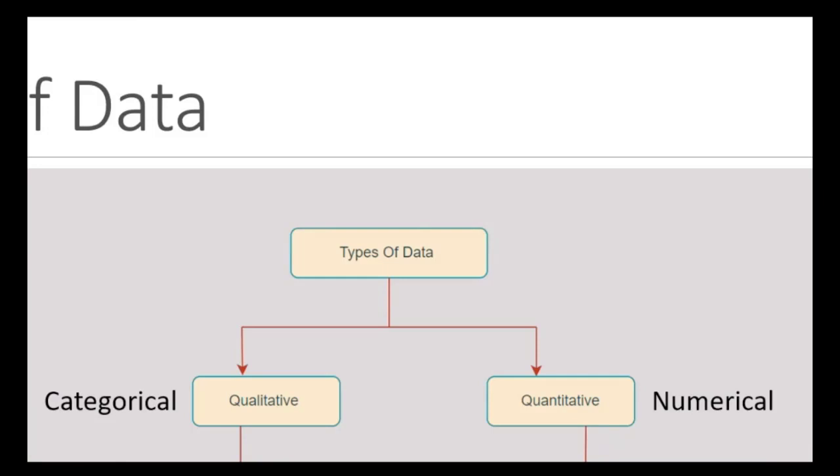So that's why we call numerical data quantitative data, whereas we call categorical data qualitative data, because we do not perform any addition or subtraction on it. Categorical data stands for qualitative in machine learning or data analysis, and numerical data stands for quantitative data. Numerical data may be any sales data, or any data containing numbers.